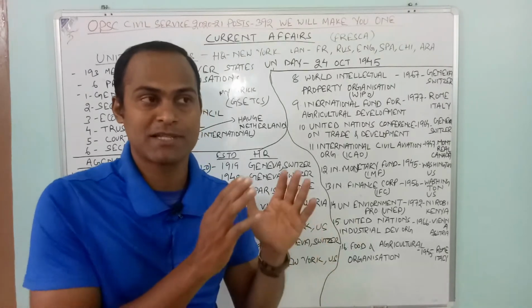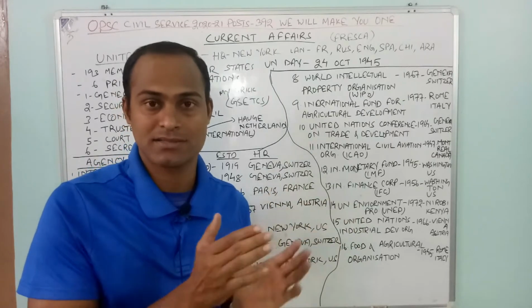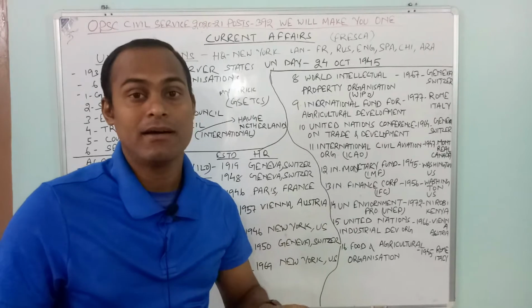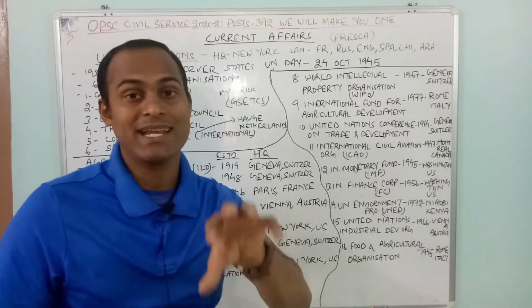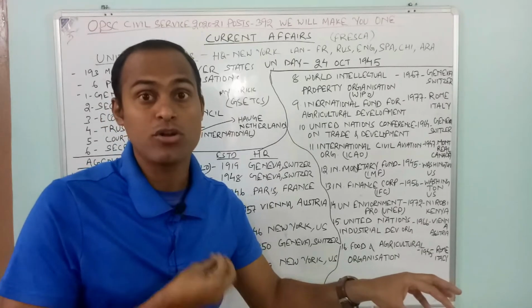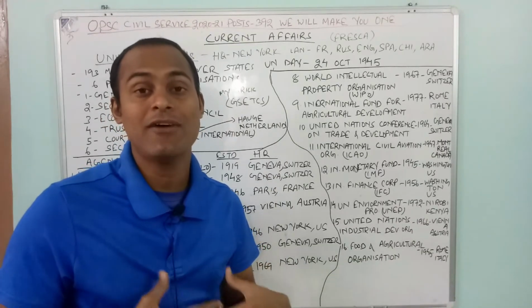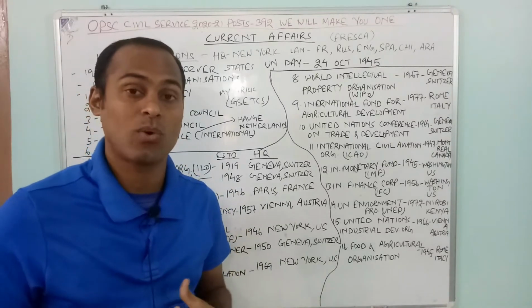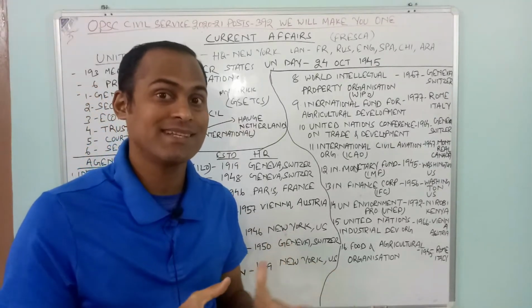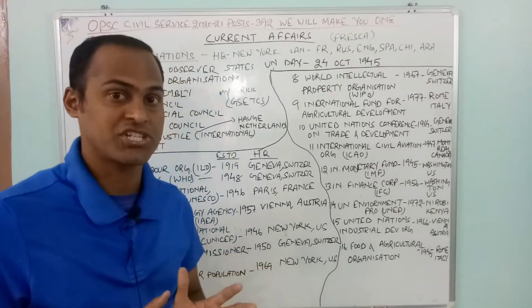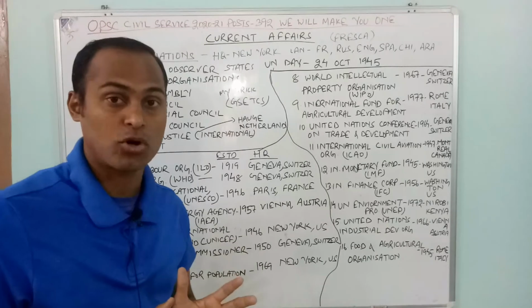Because everybody, say for example in southern Asia, what is happening? India, Pakistan, China helped Pakistan to develop nuclear weapons, and in order to secure ourselves, we have also developed nuclear arms. So that is the reason why one kind of arms race is going on in South Asia, the South Asian subcontinent.